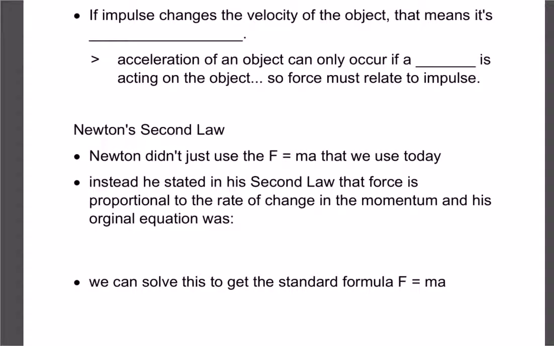A couple of key things that we're going to link to Newton a little bit. So if we're changing the velocity, that means that object has to be accelerating. Right? If our velocity is speeding up or slowing down, we're accelerating. And because acceleration can only occur if there's a force acting on it, we have to have force in order to get acceleration, so therefore force must be related to impulse.